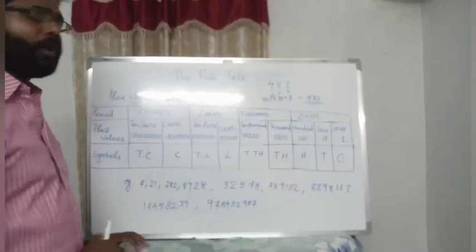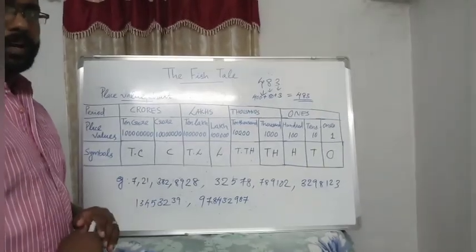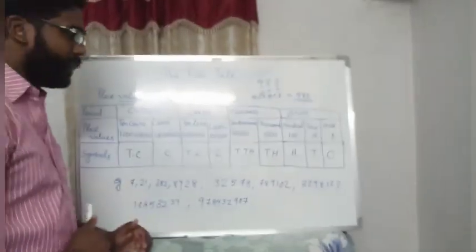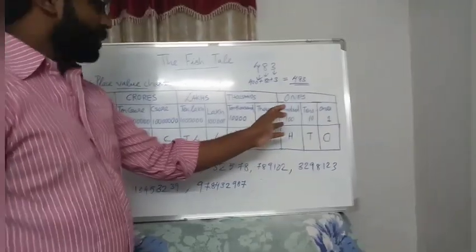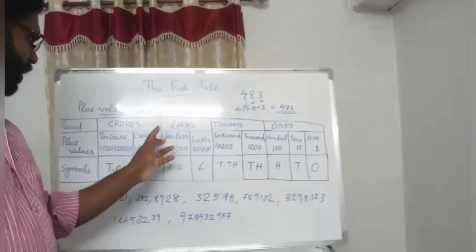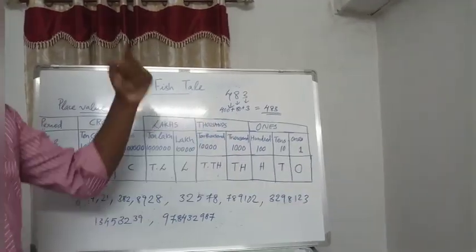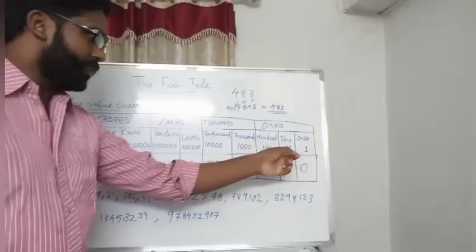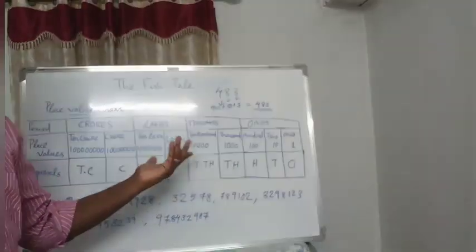Next one is crore. Crore and 10 crore, both are here. So once again: ones, tens, 100, 1,000, 10,000, lakh, 10 lakh, crore, 10 crore. In each one, a zero is increased. 1, then 10, then 100. You already learned these things.